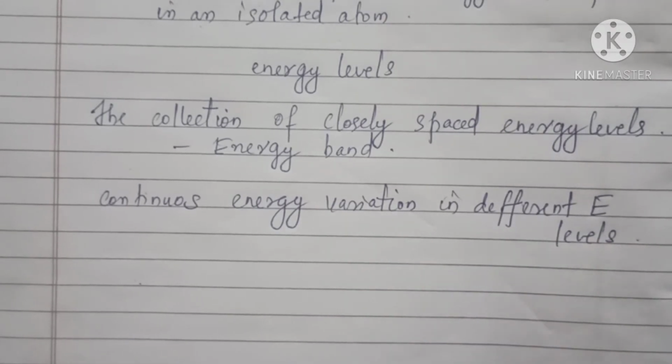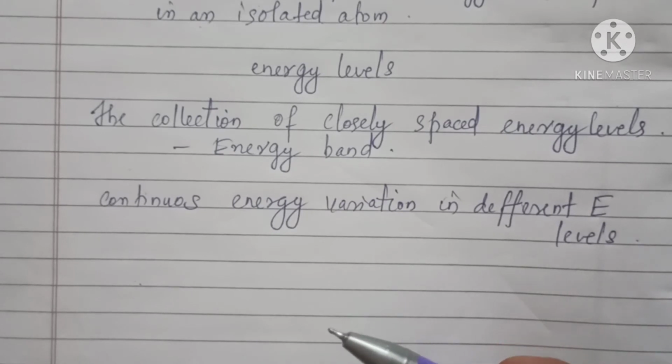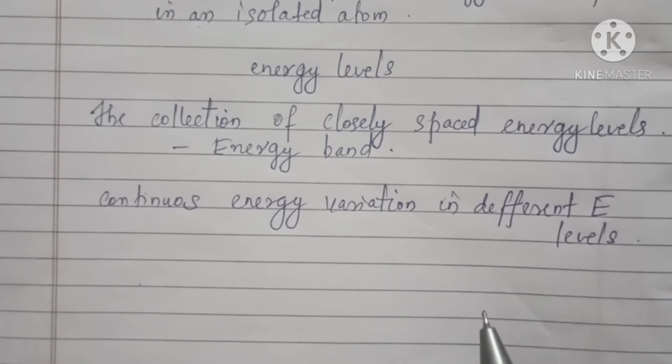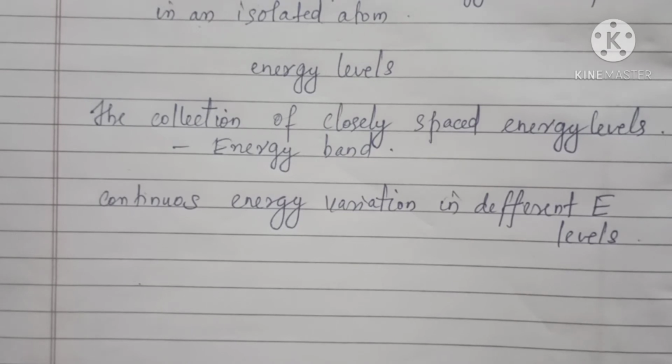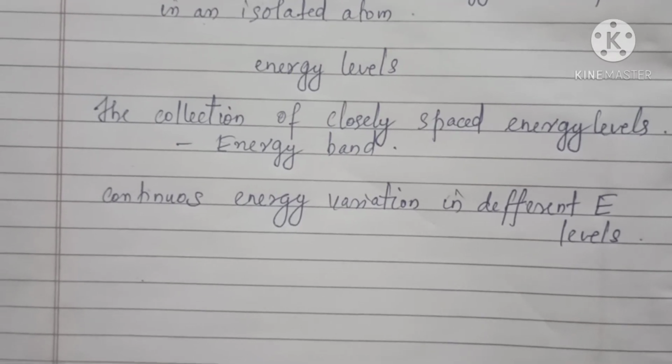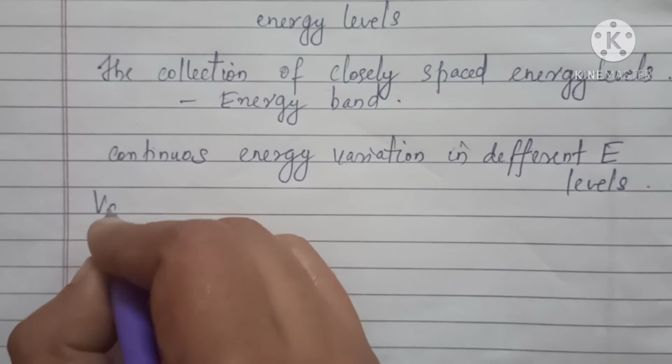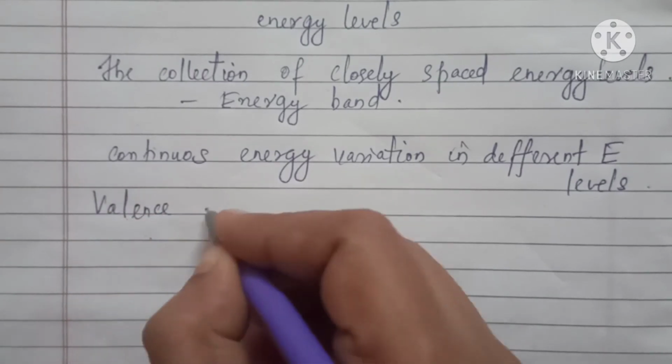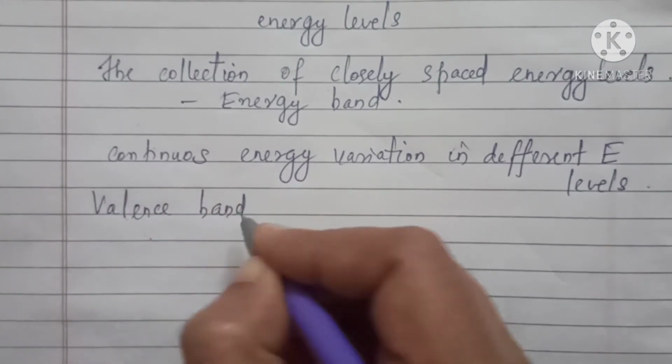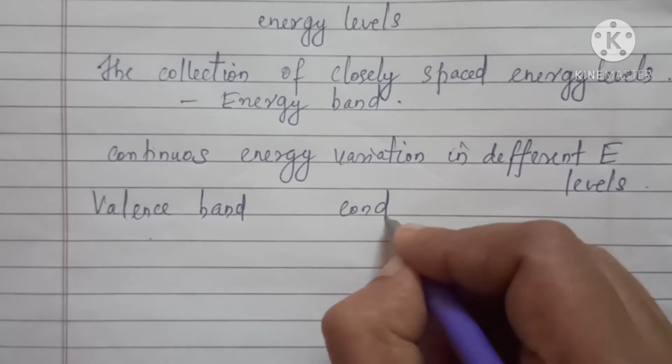These different energy levels in different electrons are formed because inside the crystal each electron has a unique position and no two electrons are exactly at the same pattern of surrounding charges. Now these energy bands are actually of two types: valence band and conduction band.